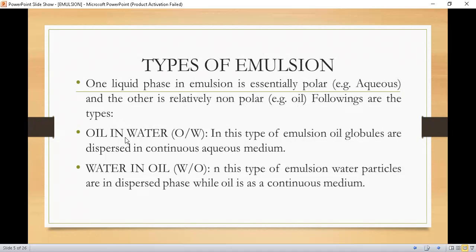The first one is oil in water emulsion. Oil in water emulsion means the oil is the dispersed phase and water is the continuous phase. In this type of emulsion, oil globules are dispersed in a continuous aqueous medium, means the continuous phase is the water and you are going to disperse oil in water. That emulsion will be called oil in water emulsion. Next is water in oil emulsion, means you are going to disperse water molecules in oil. Here oil is the continuous phase and water is the dispersed phase.